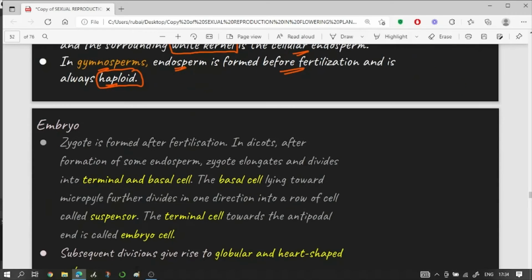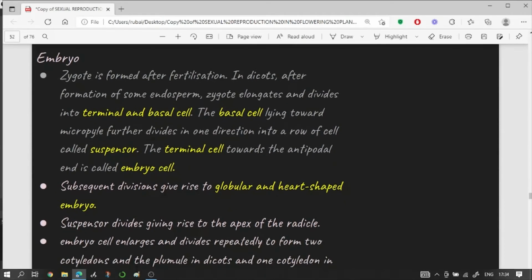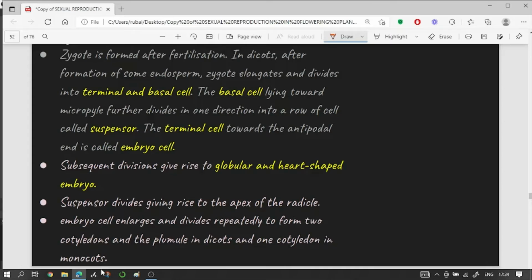Next we move on to embryo formation. Now the formation of embryo takes place in dicot as well as in monocot plants. We have already studied about double fertilization, which is a characteristic feature in angiosperms without any exception. So you know, when the first male gamete fuses with the ovum, it will form the zygote.